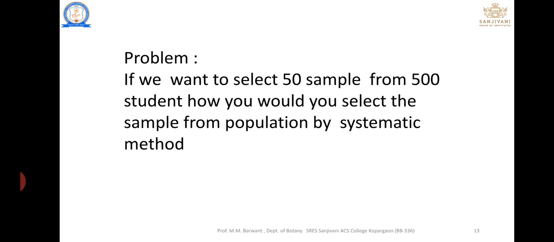There is a problem for you. If you want to select 50 samples from 500 students, how will you select the sample from the population by the systematic method? Here is our formula: k is equal to N by S. N means the number of the population, S means the sample size, and K means the sample interval. Then 500 divided by 50, you get the answer. On that basis, samples are selected systematically.